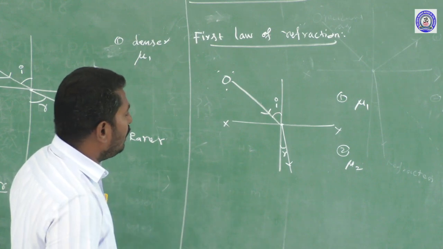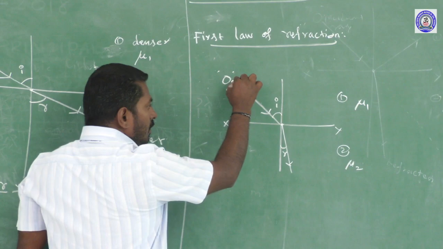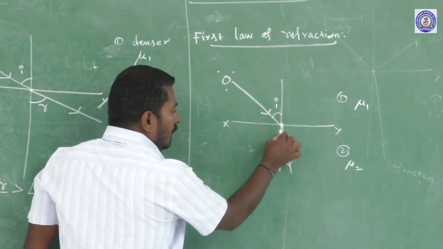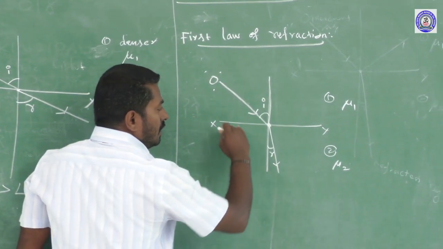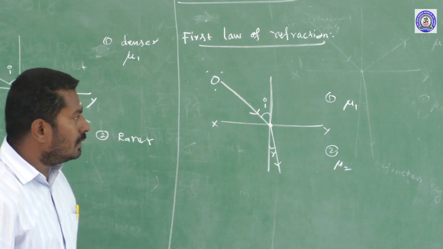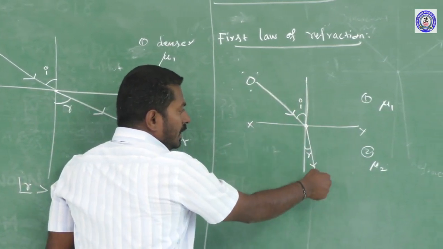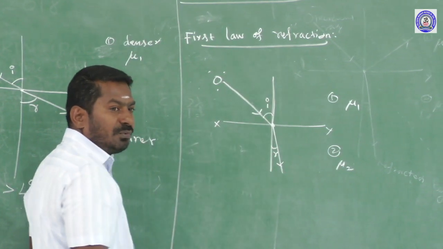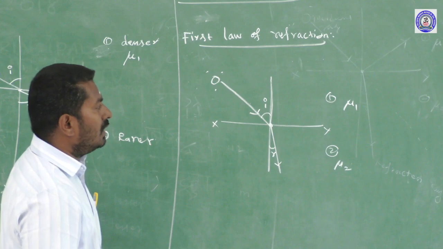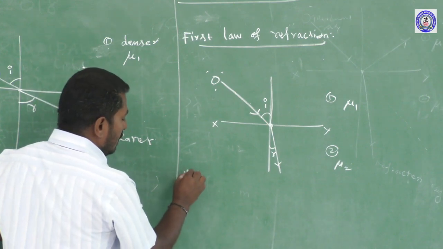So the first law of refraction states that the incident ray, the refracted ray, and the normal drawn to the surface all lie in the same plane. That is the first law of refraction. So keep it in your mind. The incident ray, the refracted ray, and the normal drawn to the surface all lie in the same plane. Then the second law of refraction is also called Snell's law of refraction.